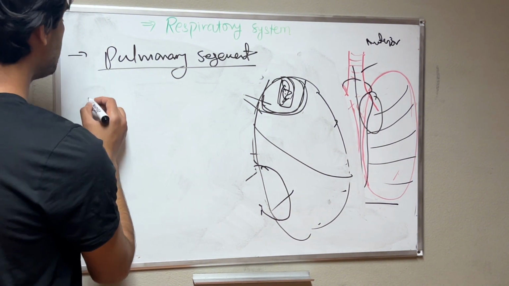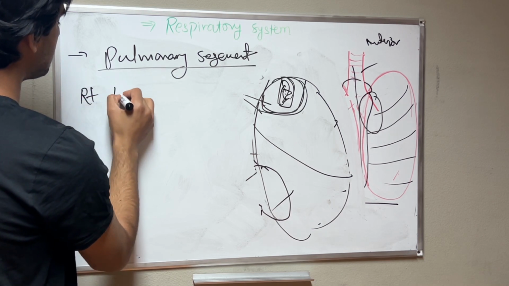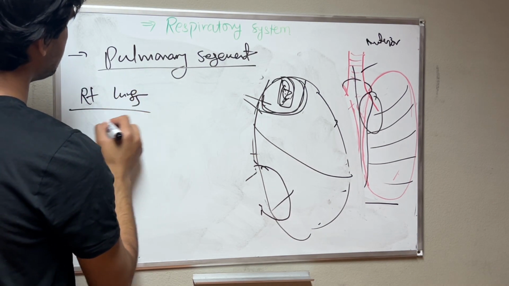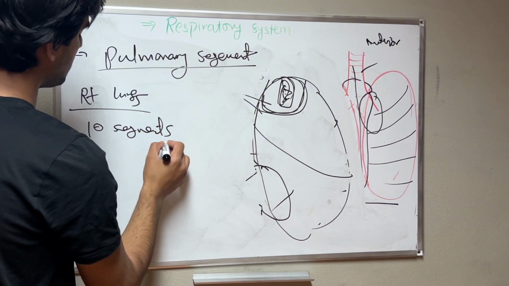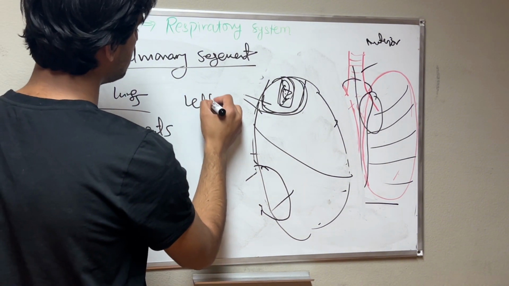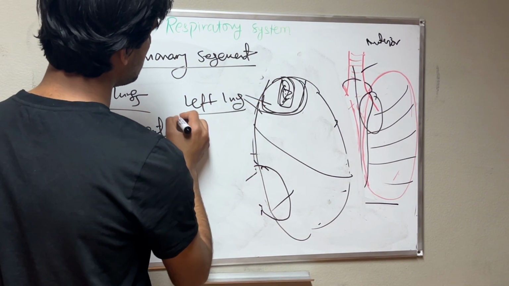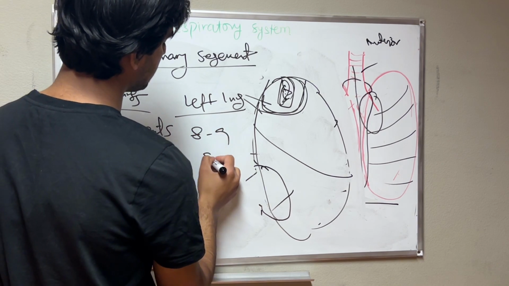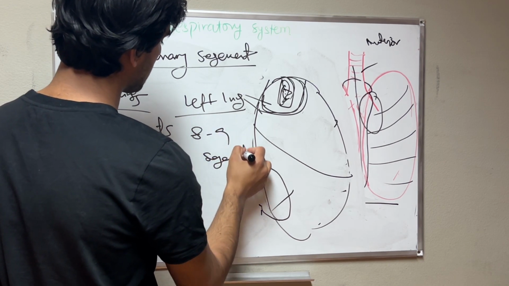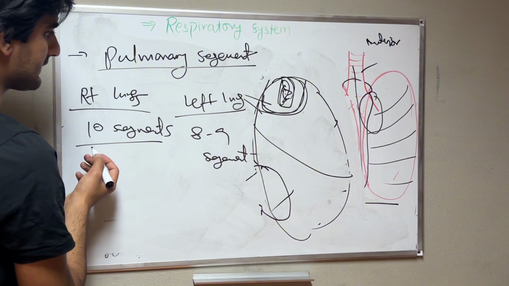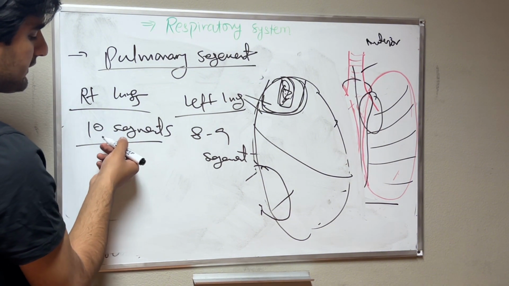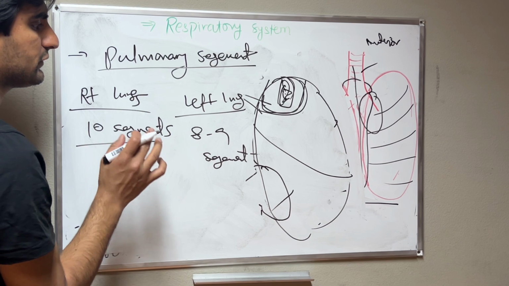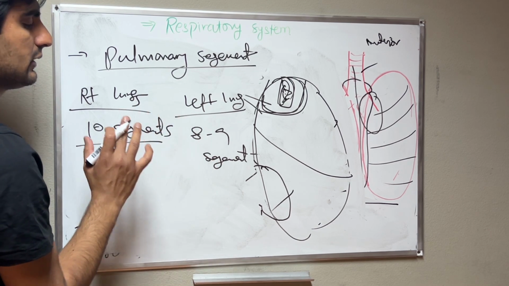That's why in the right lung we have 10 segments, and in the left lung we have 8 to 9 segments. If you talk about the right lung, we need to know the segments from the lateral or medial view of the lung.